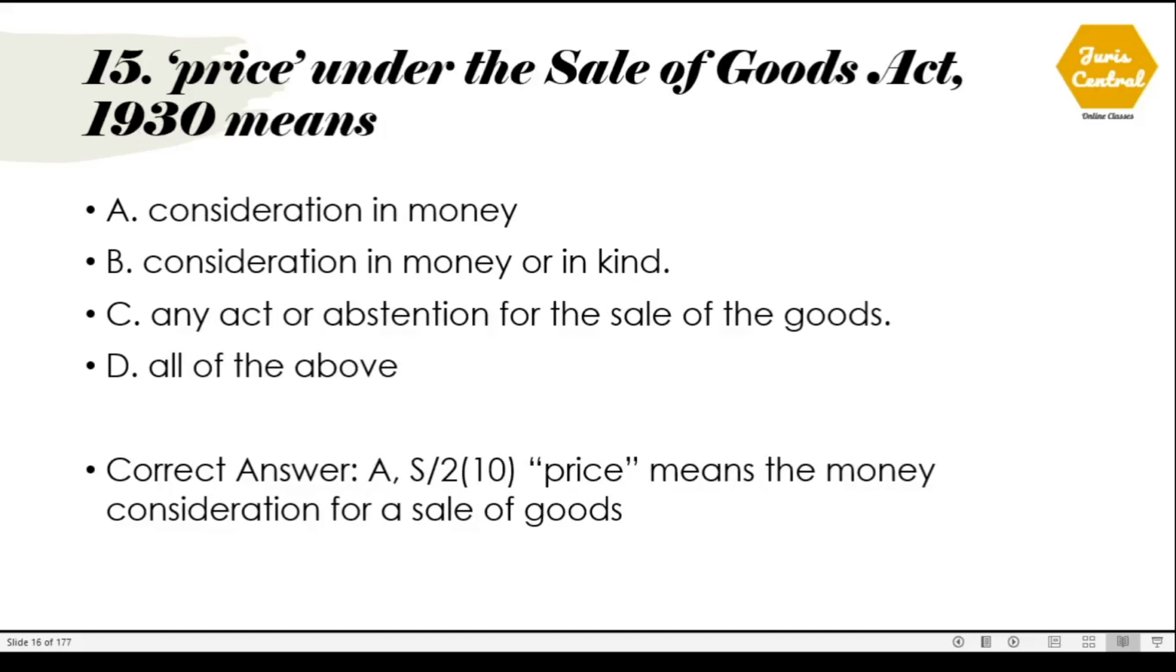Question number 15. Price under the Sale of Goods Act 1930 means. The correct option is option A, consideration in money, and this definition is given under Section 2 clause 10 of the Sale of Goods Act.